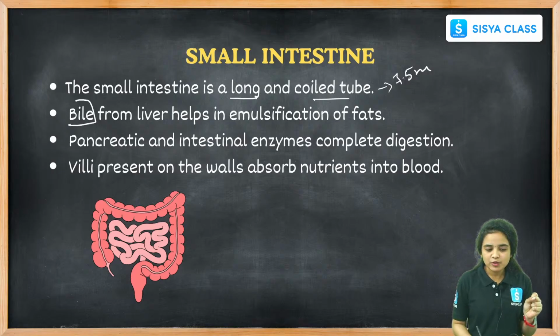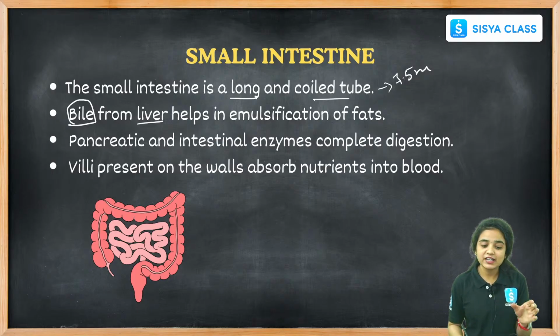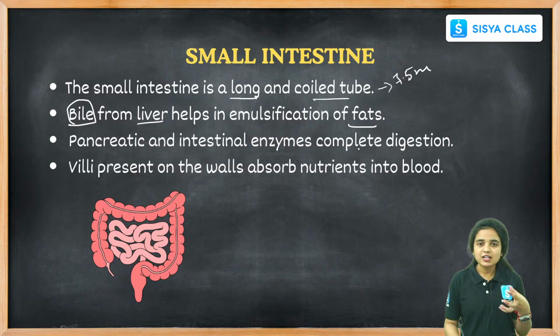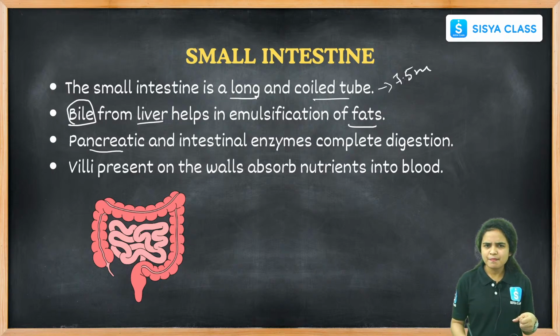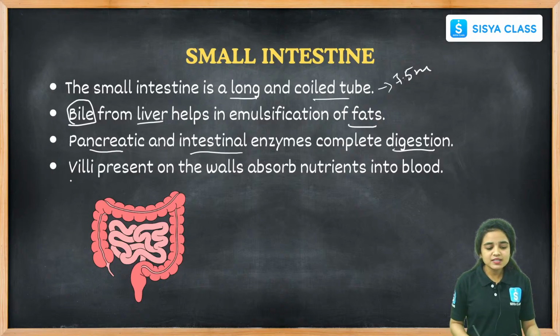Bile is secreted from the liver, and bile juice helps in the breakdown of fats. It helps in the emulsification of fats present in our food. And some pancreatic juices and intestinal enzymes help in the complete digestion of the food that we take in through our mouth, right?